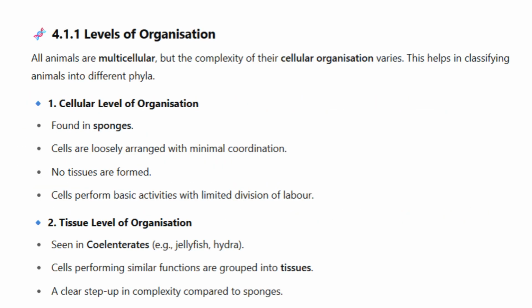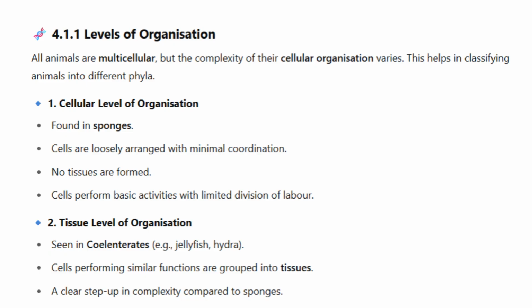4.1.1 Levels of Organization. All animals are multicellular, but the complexity of their cellular organization varies. This helps in classifying animals into different phyla. 1. Cellular level of organization. Found in sponges. Cells are loosely arranged with minimal coordination. No tissues are formed. Cells perform basic activities with limited division of labor.